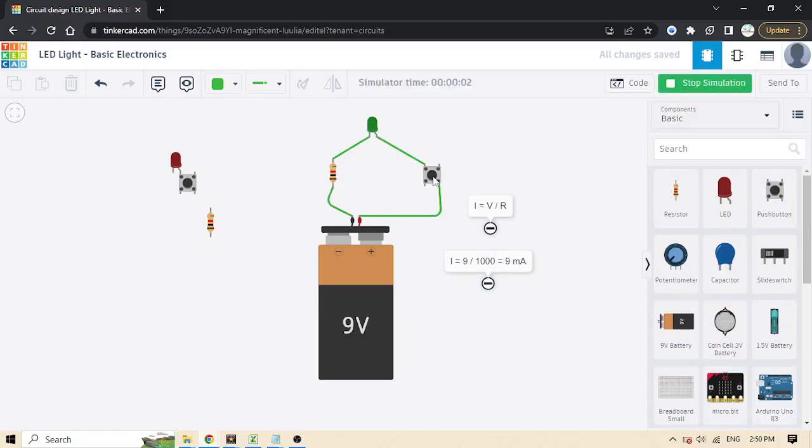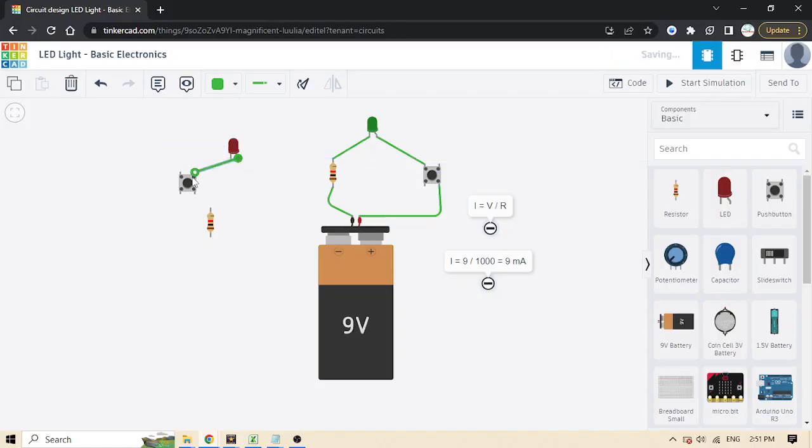Now we press start simulation, and we see that all the components are working. And we can also connect the same circuit for the red LED.